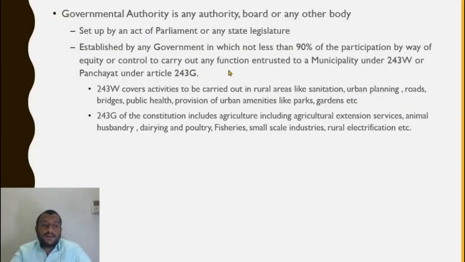So ultimately, for a governmental authority there are three conditions. There has to be an authority, board or any other body. It has to be either set up under an act of parliament or established by a government in which not less than 90% of participation by equity is of the government. And the third condition, it has to carry out functions of a municipality under 243W or panchayat under 243G. If those are satisfied, then it is a governmental authority.